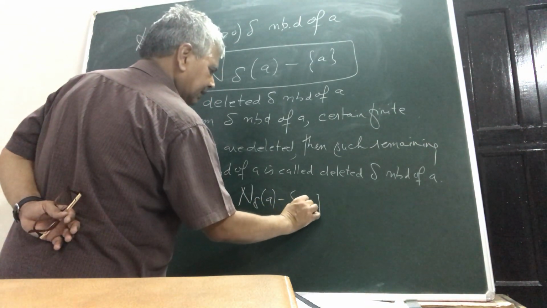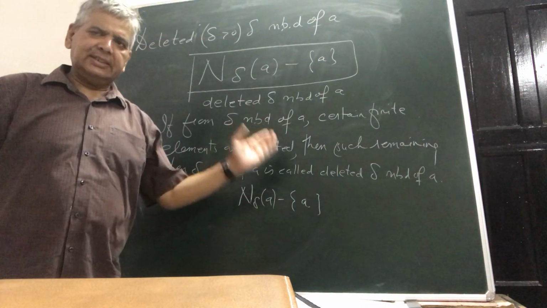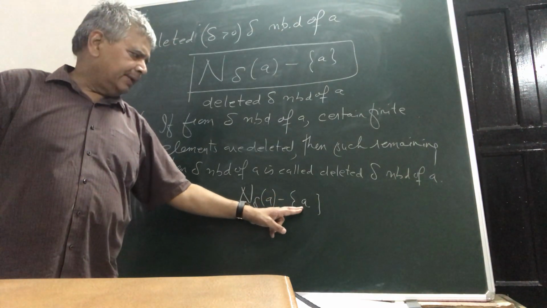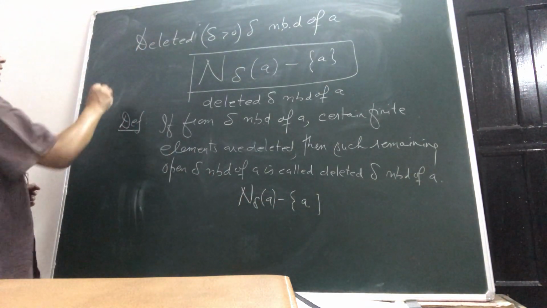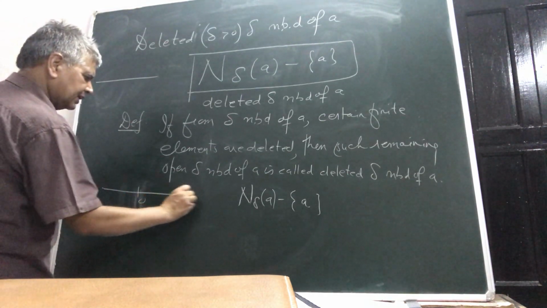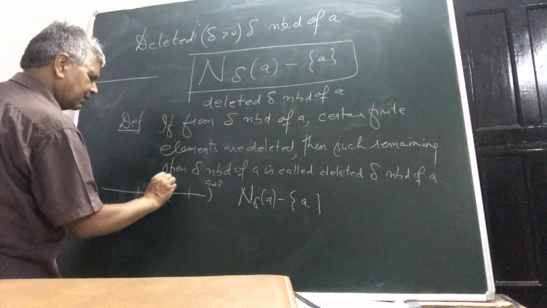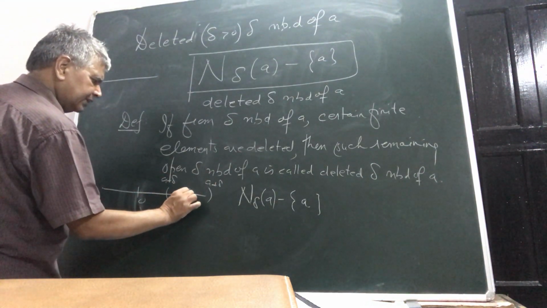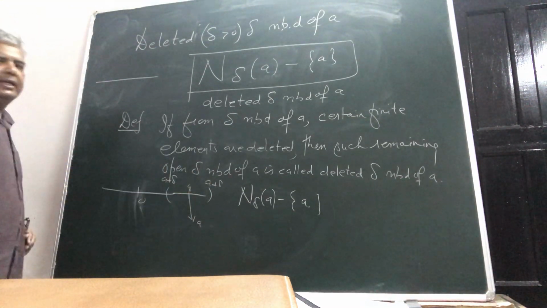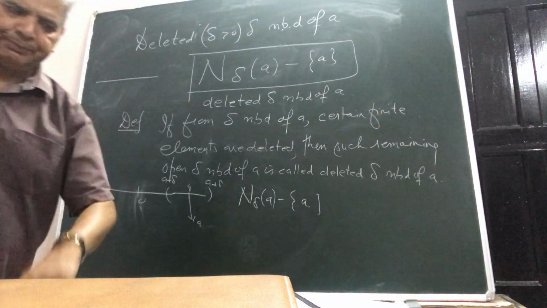Here we can remove more than one element, but in our analysis of limits we will only be removing the middle one, that is a. So basically, you have 0, and suppose a is here. Then a minus delta and a plus delta are these two marks, and from it you remove the number a. This remaining interval is called the deleted delta neighborhood of a.